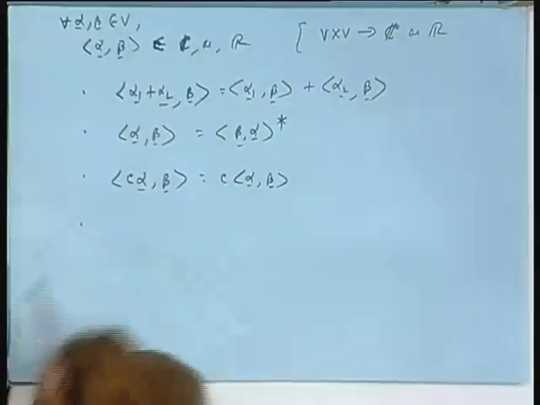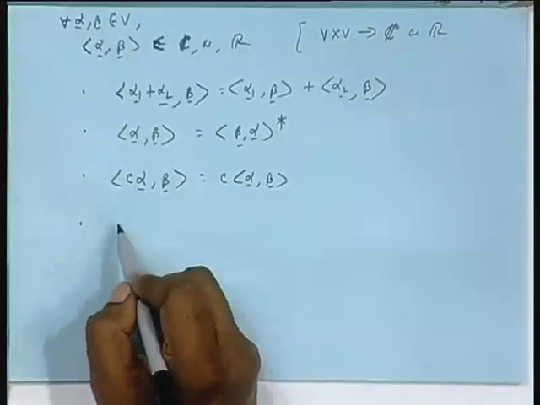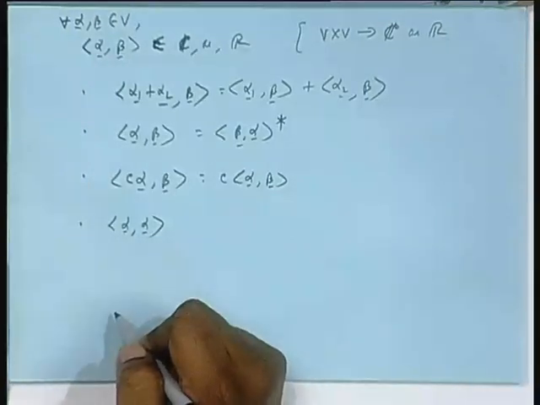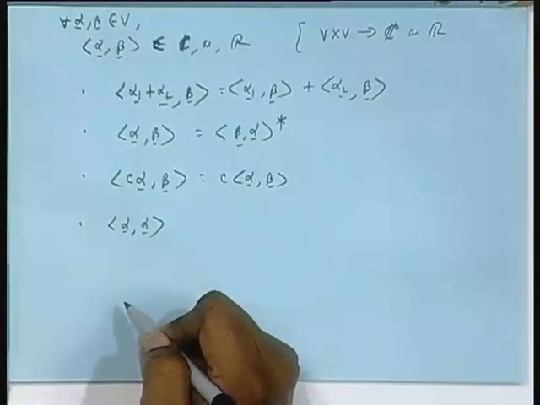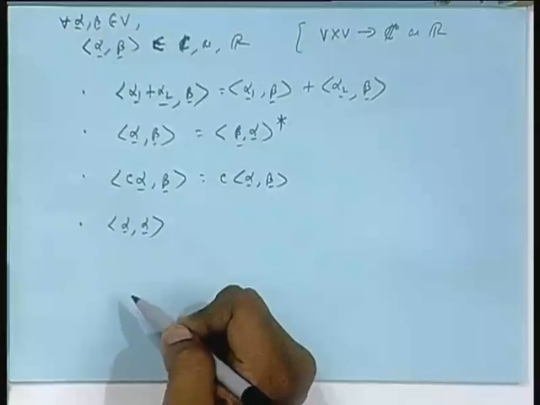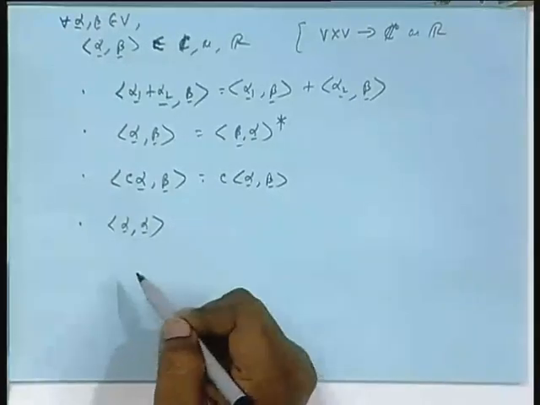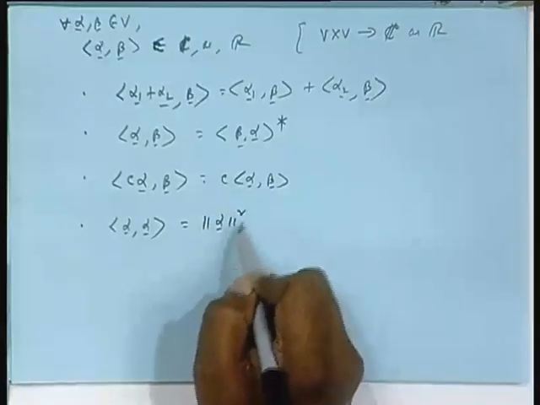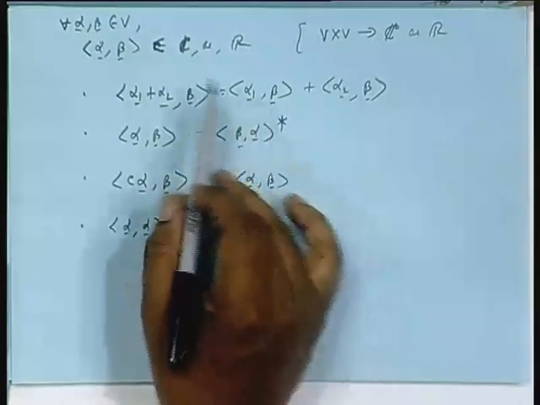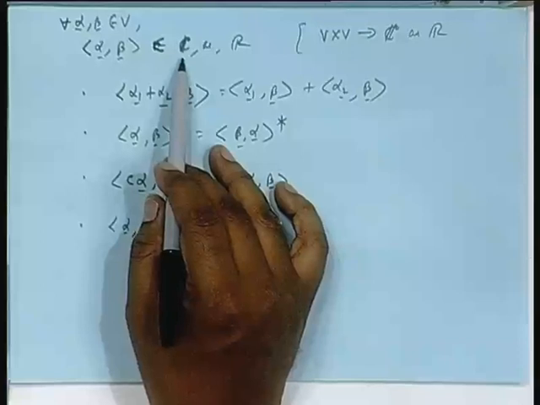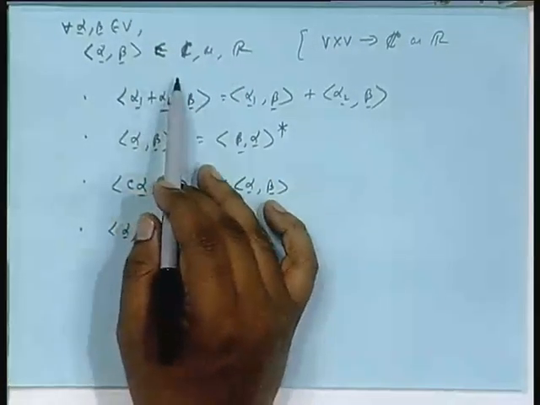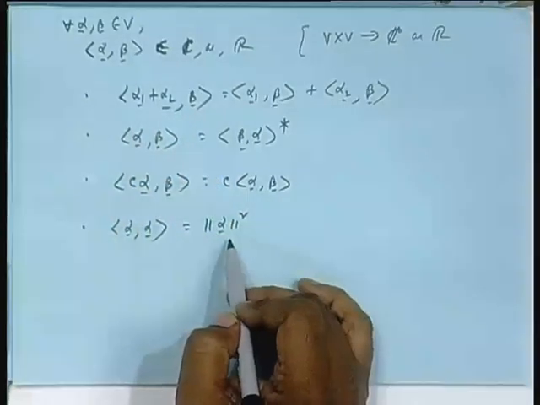And the last one is very important, all are important actually, that if you take the inner product of the vector with itself, like in the case of dot product P dot P, what does it give? Square of the length. That is more generally called norm square. Irrespective of whether you are dealing with complex field or real field, the inner product is in general a complex number or real number, but this must be real.